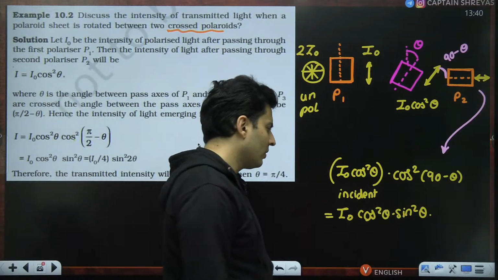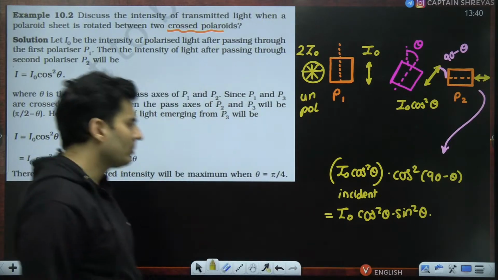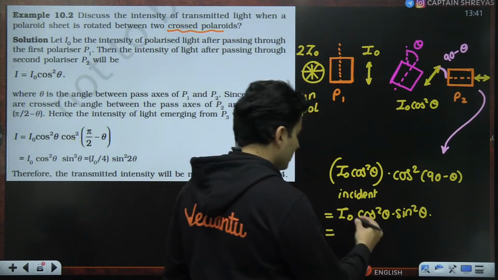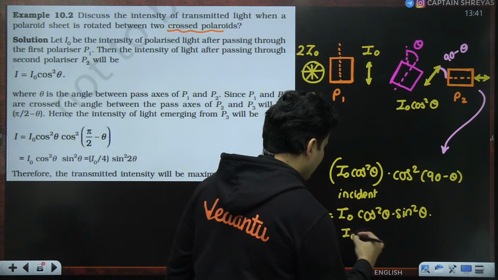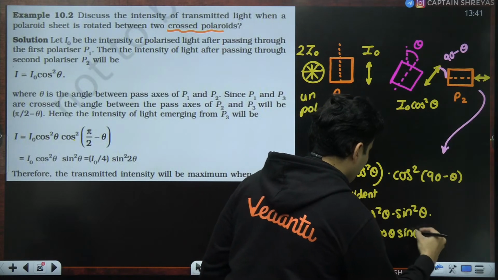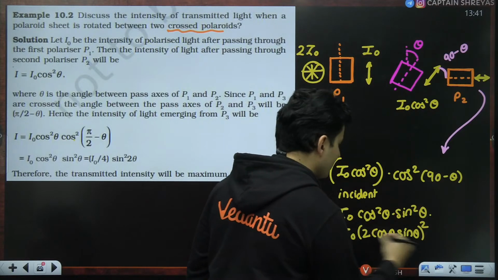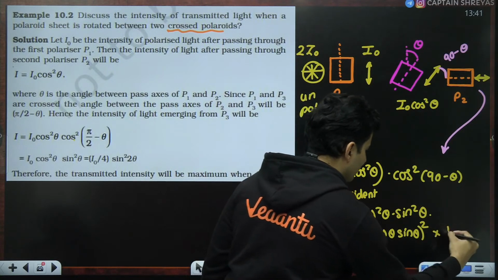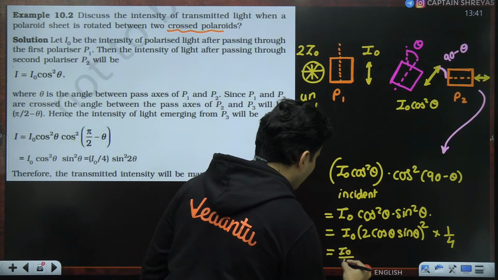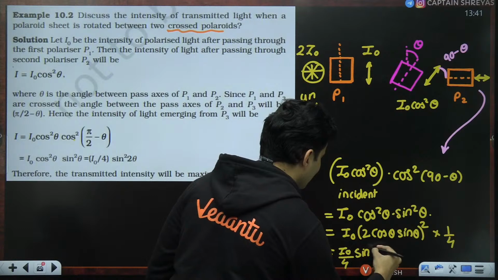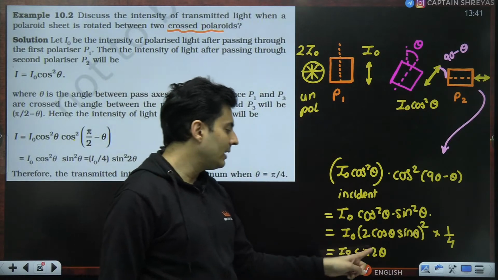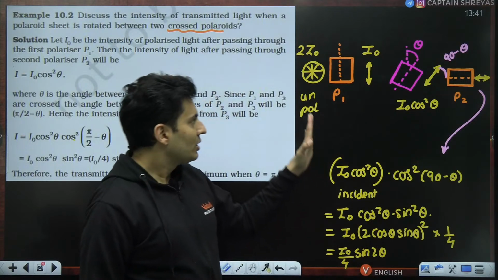But if you want, you can also write it in different forms like they have done over here. I can just write it as I0 into 2 cos theta sine theta, the whole square, but 2 was not there. In fact, 2 square was not there, so it will be 1 by 4. So it will become I0 by 4 sine square 2 theta, which means the intensity of the light will change with this function.